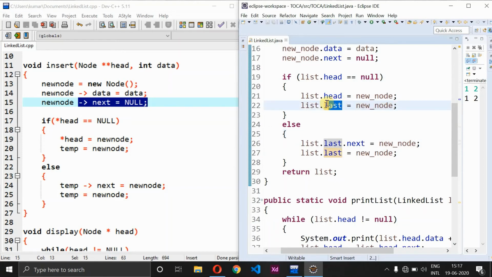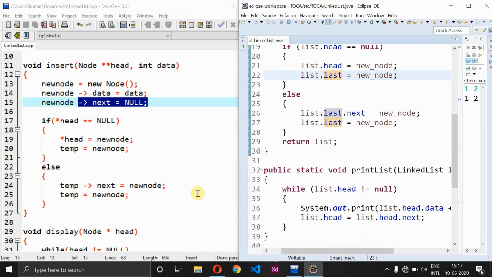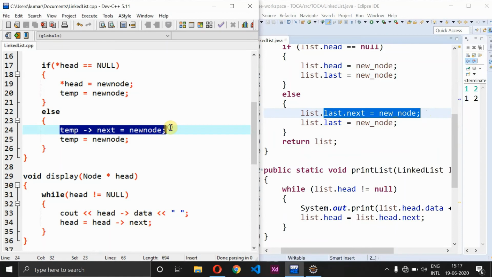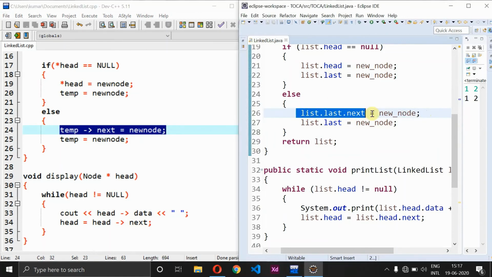So instead of temp I am using the name last, right? And in the else part we are just checking temp next equal to new node. In C++ we have temp next equal to new node. Same way here it is list dot last dot next equal to new node.